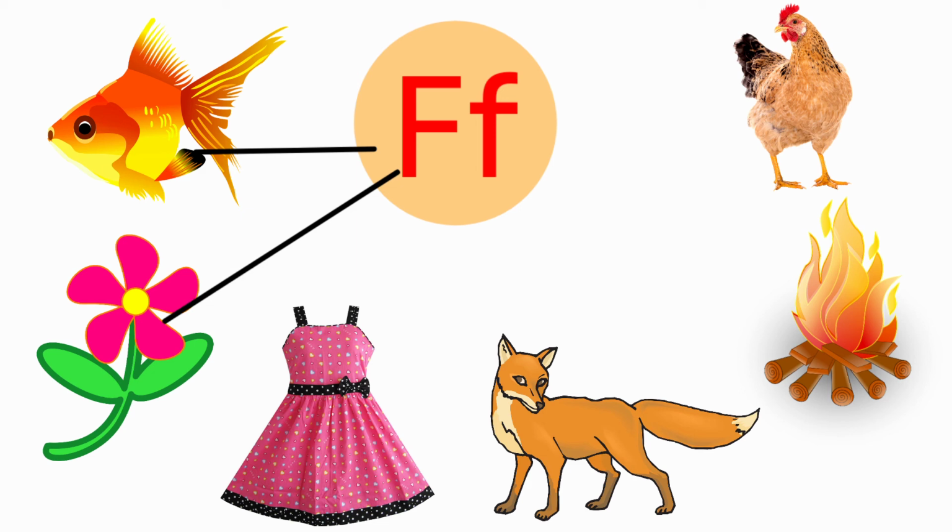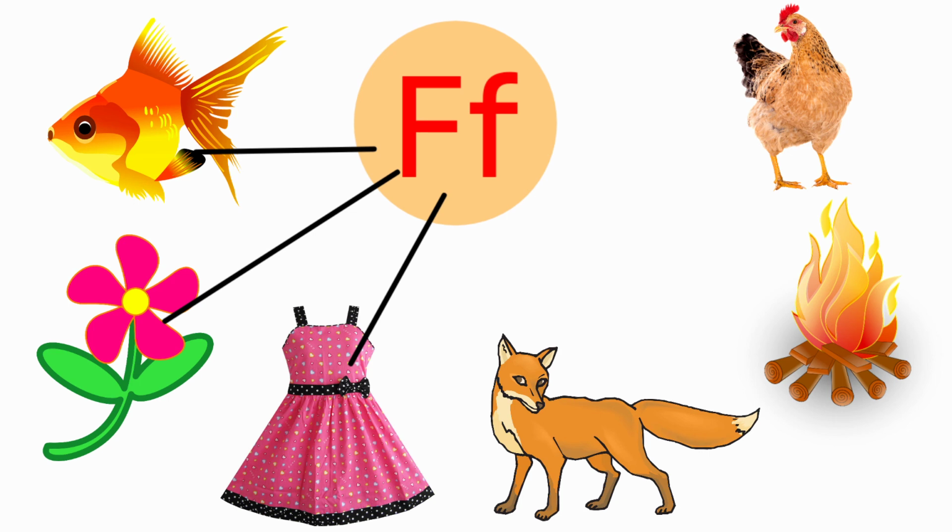Next one, frog. The beginning sound of the picture frog is if. And the sound of the letter F is if. Both are having the same sounds. So we are going to draw a line from F to frog.